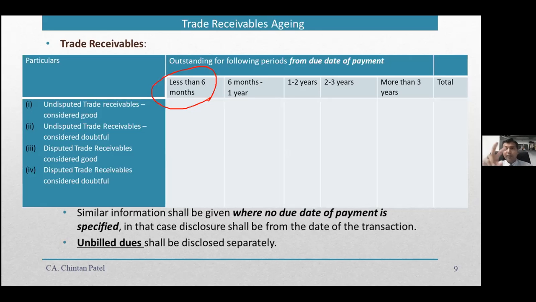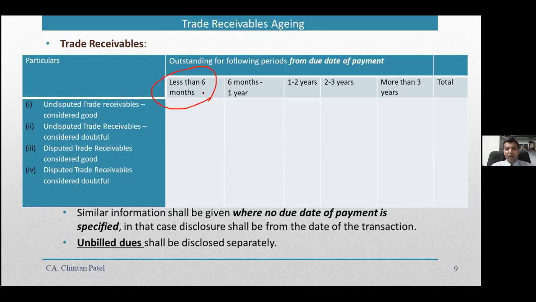Now, the chances of recovery of these receivables have to be less. So, next point, I will look at the provision amount. When I look at the provision amount, the provision is just 50 lakhs rupees. Then again I doubt that 50 lakhs rupees is just a provision. Plus, when I look at disputed versus undisputed, the whole amount is part of the undisputed amount. And the amount of 50 lakhs is very little, so the probability is very high that out of 2 crore outstanding for a longer period, the recovery can be lower. So this will provide a lot of information where the management and auditor have to be very cautious, as this information is going to be out for both years, where the comparative figures will be provided here.